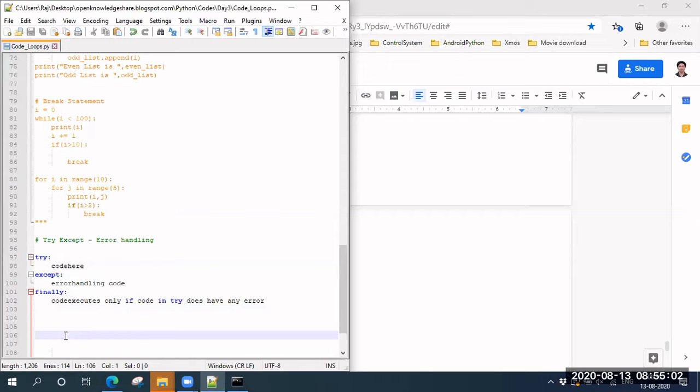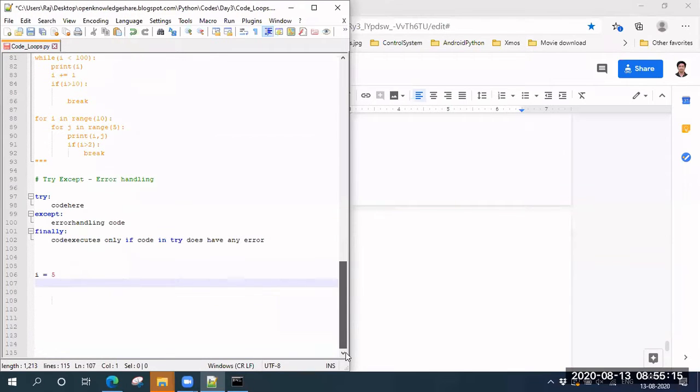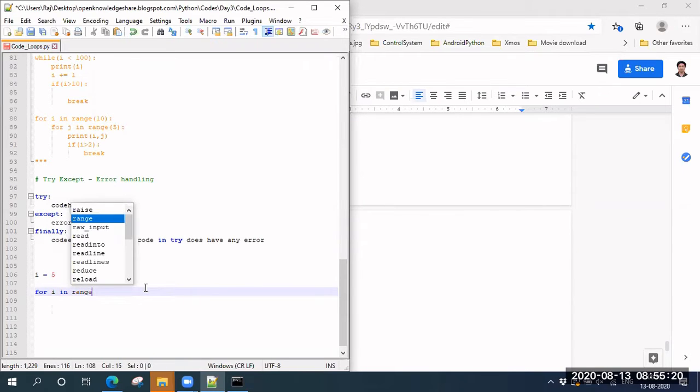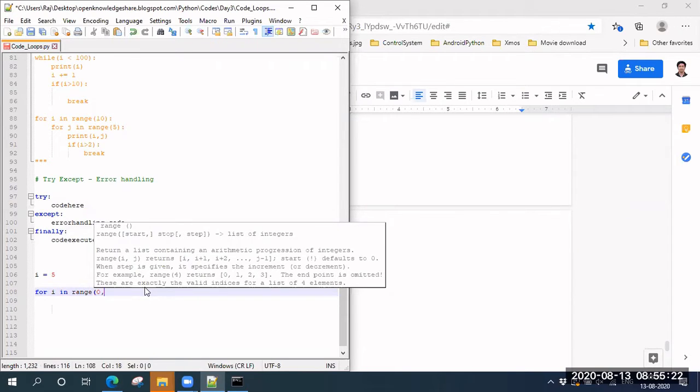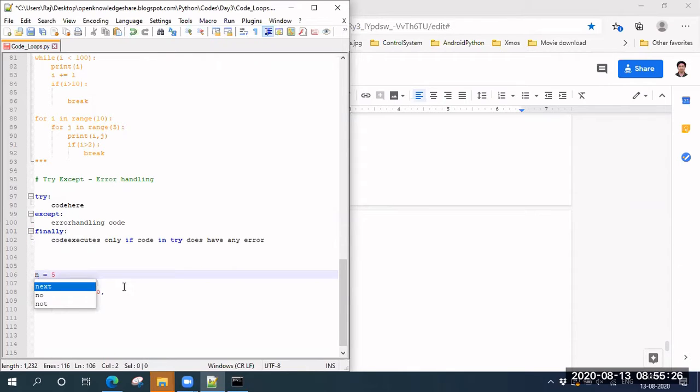Okay, so let's experiment with one example here. Let's do it this way. Let's say I have 10, that is too big, so let's do it with 5. I want for i in range, from -5 to 5.